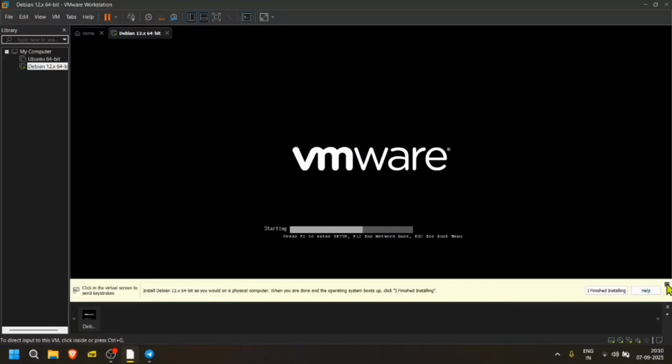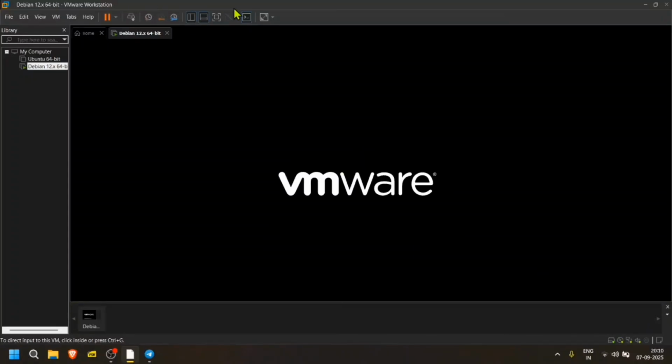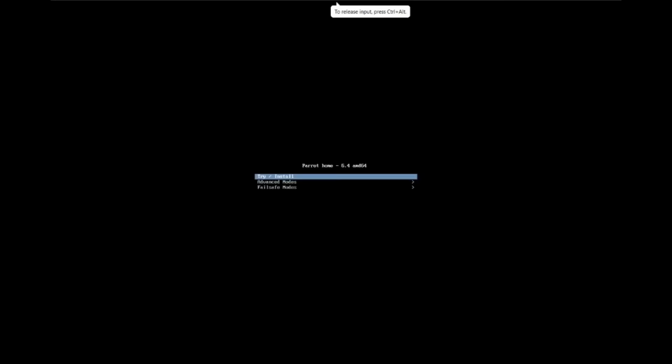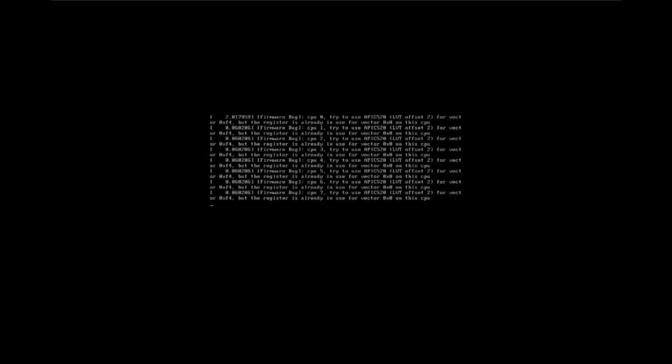It will not take that much long time as Kali Linux. So it will boot up by itself. So you don't have to do anything, just watch.